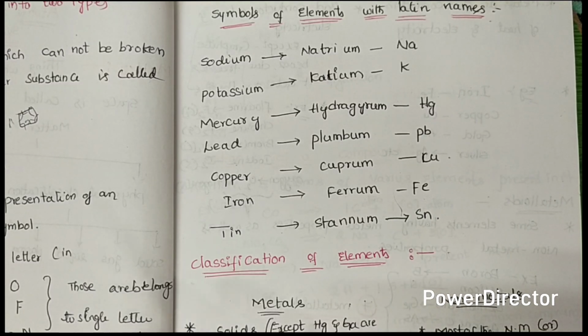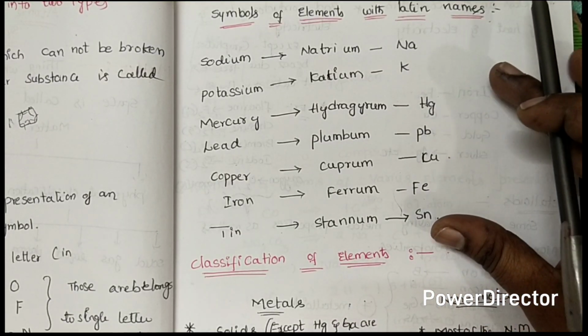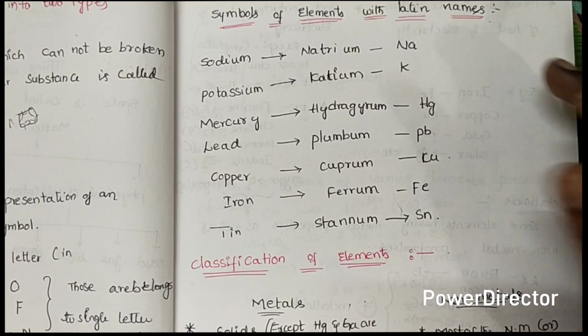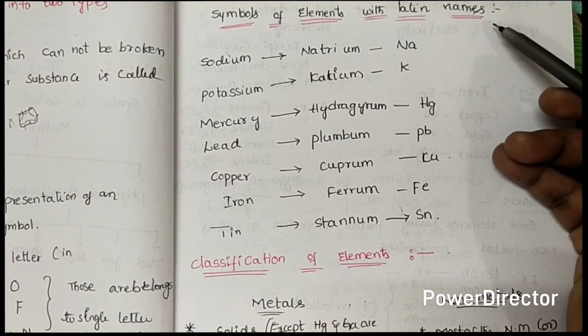Because the questions are asking like this. The symbol of mercury is Hg. The symbol of lead is Pb. The symbol of copper is Cu. And also they are asking like this: sodium came from the Latin word, that is natrium, gallium, like this. Okay. Have you understood? These are the elements that came from Latin names. That's why we call it the symbol of the Latin word.